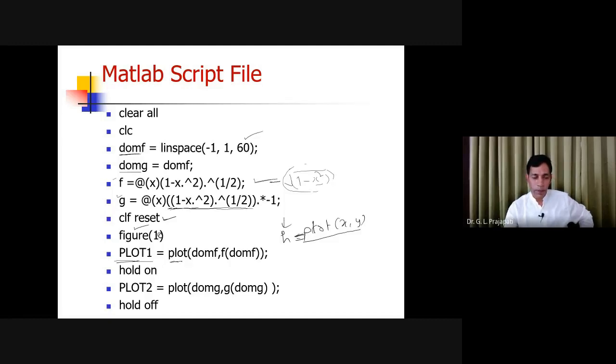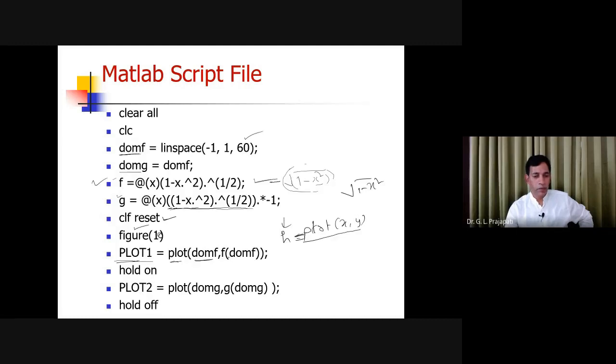So what you are doing here, plot domain of f, simply the x value. Dom f is what? This is the variable which is getting the x values, simply, nothing else. And if you are going to compute 1 minus x square under root, which function do you have to call? This anonymous function you have to call.